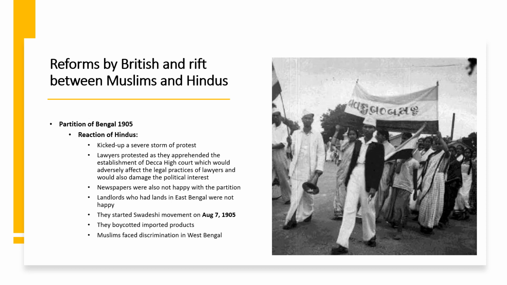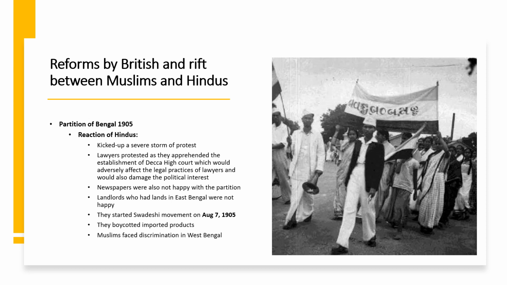It decreased their importance and strength. Hindu landlords who had lands in East Bengal were also not happy, because they lost all the Muslim peasants who used to work on their lands.